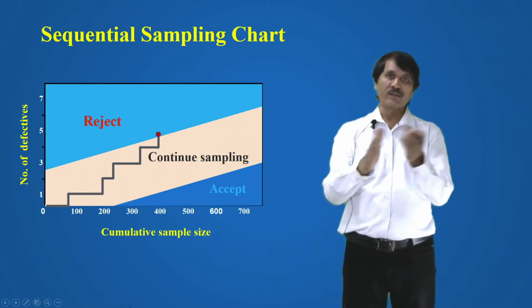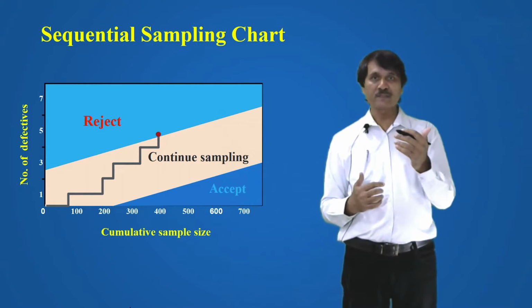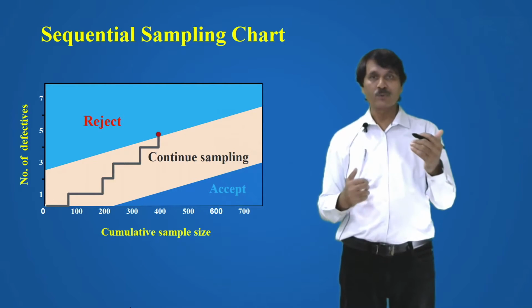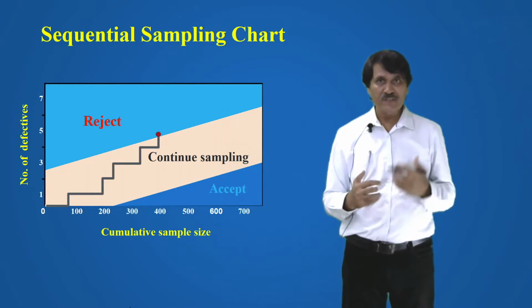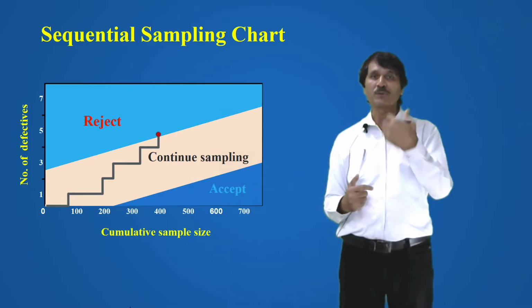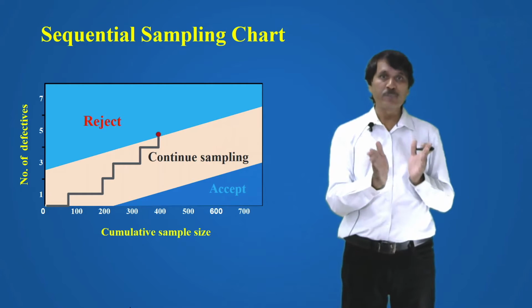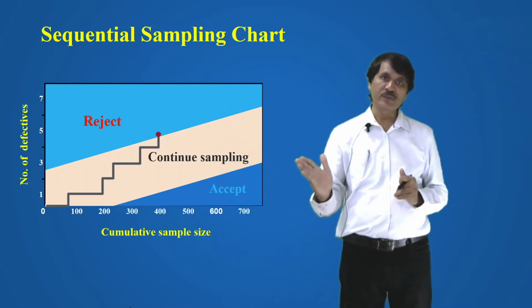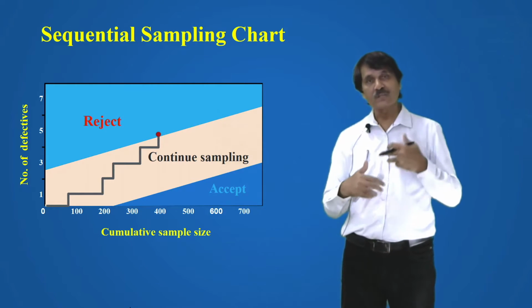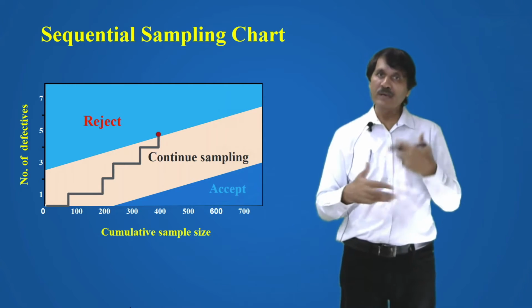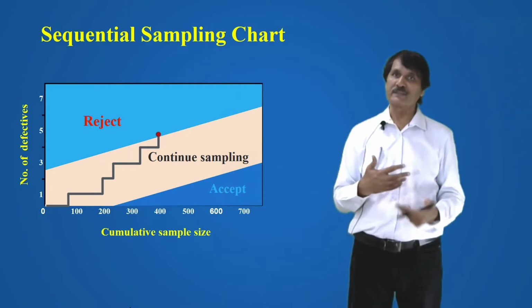This is the chart. You have cumulative sample size, and these are the number of defects. You are inspecting and seeing which category it falls in. If it has more number of defects, you are going to reject the lot. But if on the basis of the chart you have to continue sampling, you go on sampling, and otherwise you are going to accept the lot. So in sequential sampling, you look one by one and compare on the basis of the chart to accept or reject.